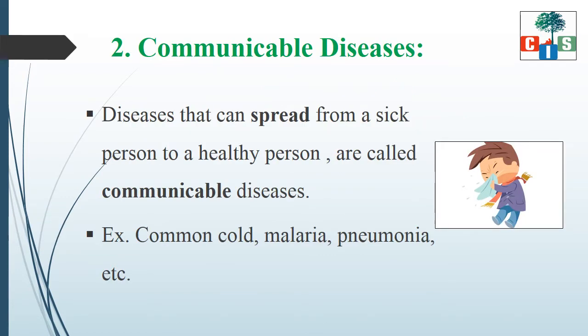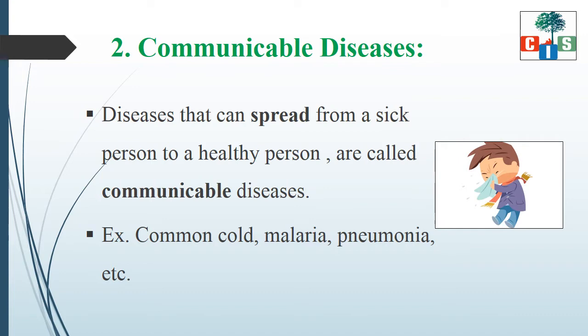Communicable diseases. Scholars, we know there are two types of diseases. One, non-communicable and the second type is communicable. So, which diseases are called communicable diseases? Let's see. Diseases that can spread from a sick person to a healthy person are called communicable diseases.